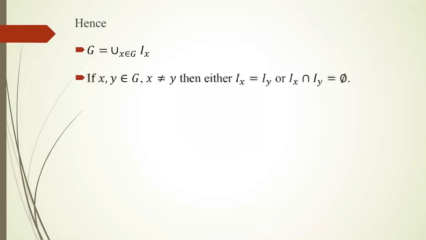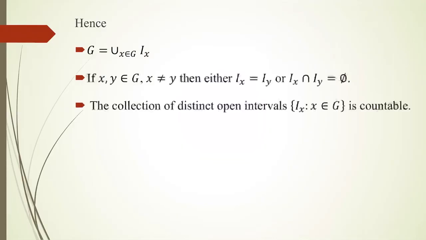Now, what all things we got? G can be written as a union of open intervals, and in this collection, some are equal and all others are disjoint. So if we take only distinct open intervals, they are pairwise disjoint, and this collection is a countable collection.